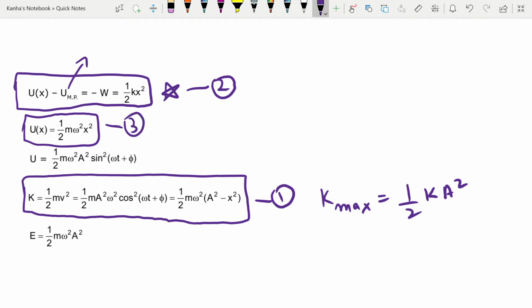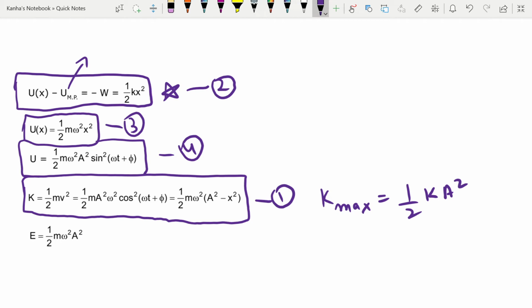You can even split x into its original form and write U is equal to half m omega square a square sine square(omega t plus phi). Note that all these equations will be beneficial when they ask you how kinetic energy or potential energy varies with different quantities such as omega or a. Both kinetic energy and potential energy vary with omega square.